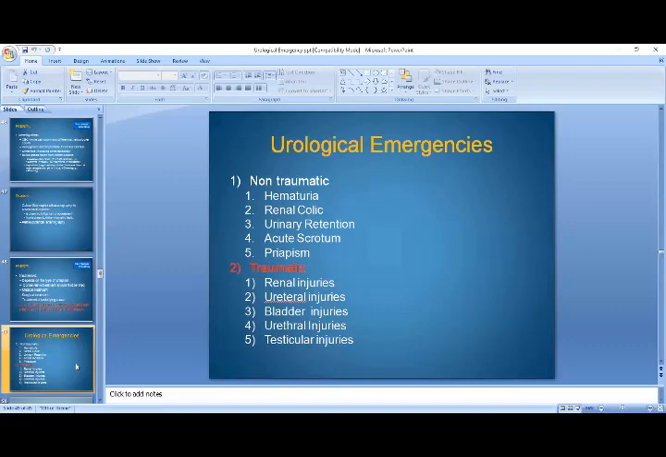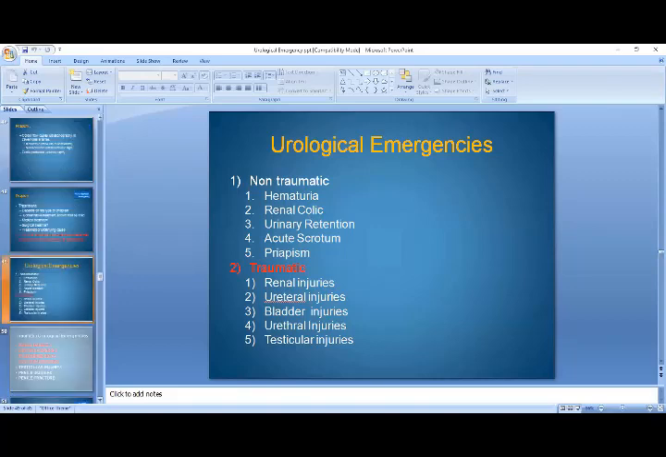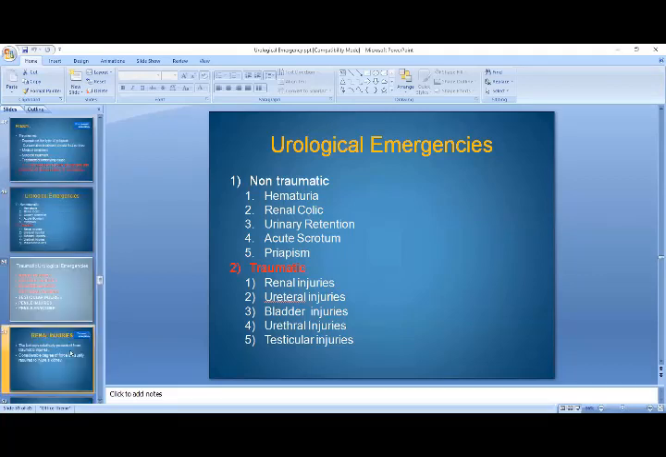Next comes the traumatic emergencies. Traumatic emergencies are also 5 types. One is renal injuries, the other is ureteric injuries, third is bladder injuries, the fourth is urethral injuries, and fifth are the testicular injuries. So let's briefly have an idea about the renal injuries.